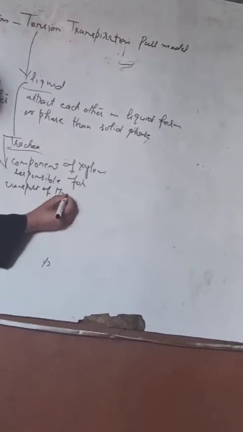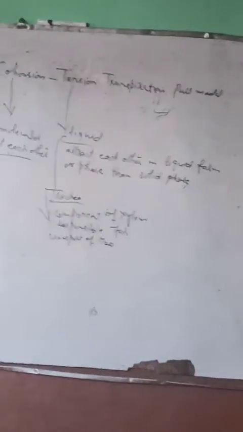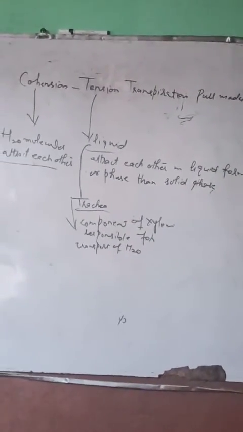Also these tracheids check the water molecules. Now we will see how transpiration takes place.